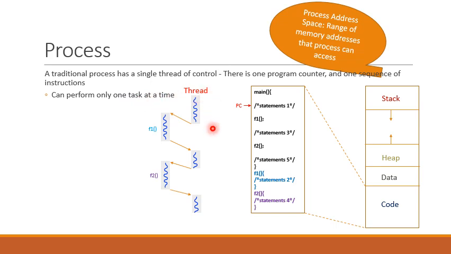As we can see from this execution sequence, that execution proceeds step by step as instructions appear in the program, and a single thread process can perform only one task at a time.